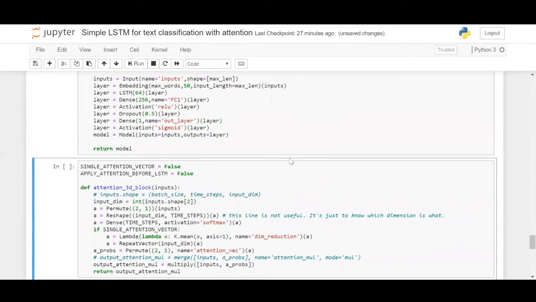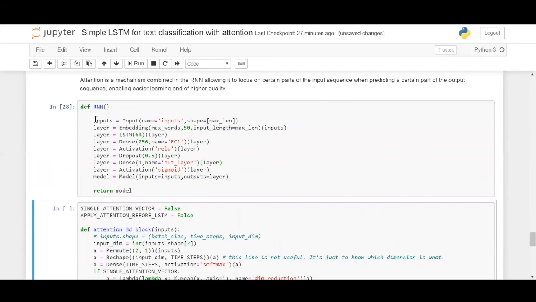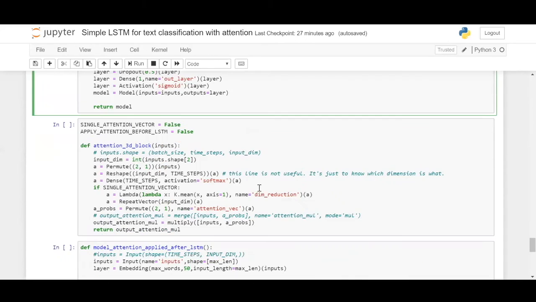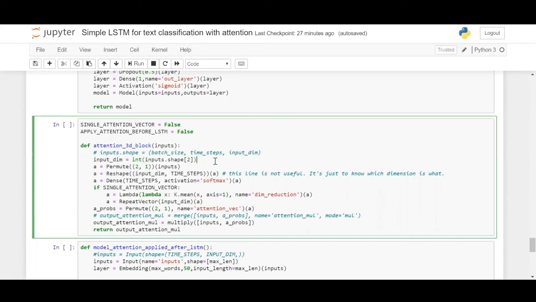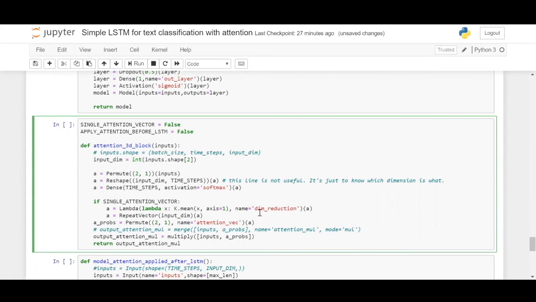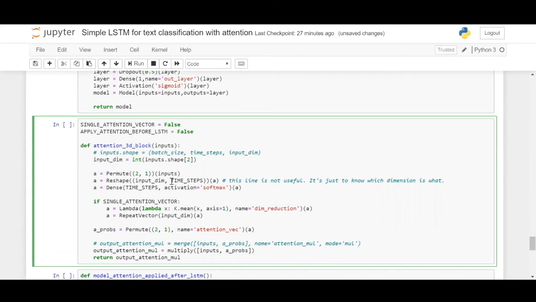So same thing, let us define the model just as before, with the input layer and then embeddings and then LSTM, fully connected dense layer, activation layer, dropouts, dense, and the final model, which is going to be returned. So this is the formula for attention. We'll permute through a number of inputs, get the attention value, and add it to the model.